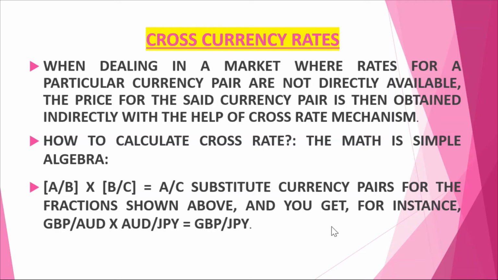I'll just take one example. Let's say the rate of Australian dollar with respect to Great Britain pound is given here. Okay, and similarly the rate of Japanese yen with respect to Australian dollar is given here. Then we want to get rate of Japanese yen with respect to Great Britain, that we shall simply multiply. Okay, and if this rate is not given, it will be given inverted, like JPY and Australian dollar. Then we have to reverse one rate. Okay, we'll see one example here.